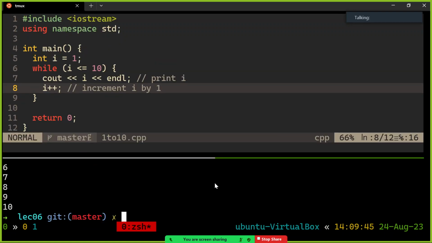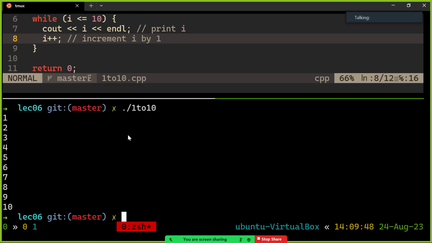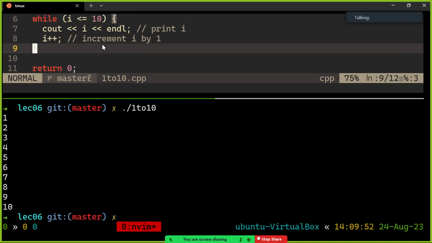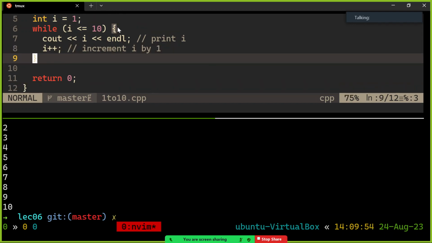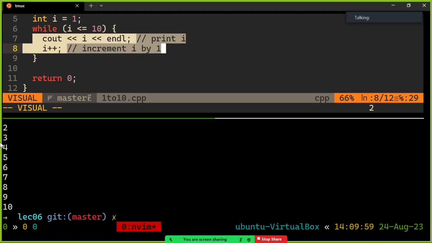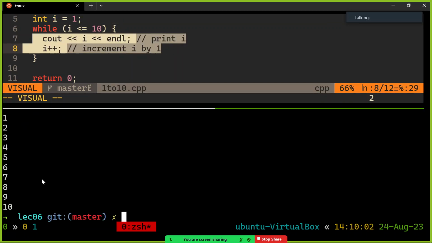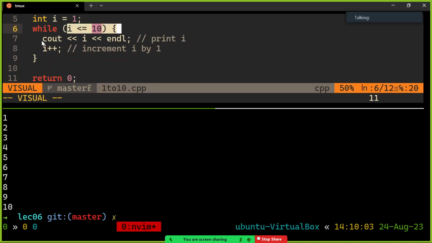So let's go 1 to 10. cpp -o 1 to 10. 1 to 10. And what do you know? I get 1 through 10 printed out. Are there any questions about how this code is working? So I'm making a variable. It's very weird. I'm making a variable, and I'm repeatedly using that same variable to print a different number each time. So as long as I is less than or equal to 10, I'm printing 1, making 1, 2, printing 2, making 2, 3, coming back as long as it's a number that I care about printing. Any questions about that? It's really fancy, very useful.